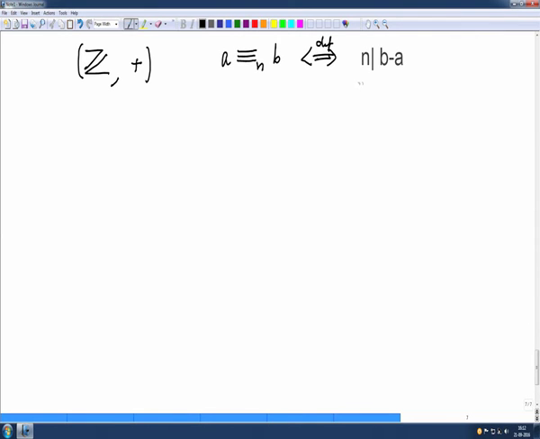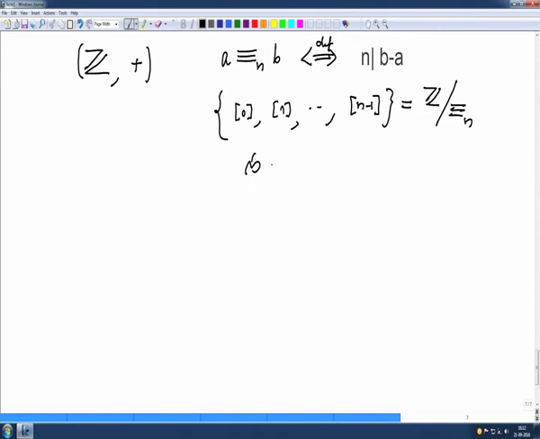And now we know what the equivalence classes of this are. Equivalence classes are precisely the residue classes, that is the residue class of 0, residue class of 1 and so on, residue class of n minus 1, and this is the quotient set. This is precisely Z mod n, this quotient set, and this is a group again under addition modulo n.